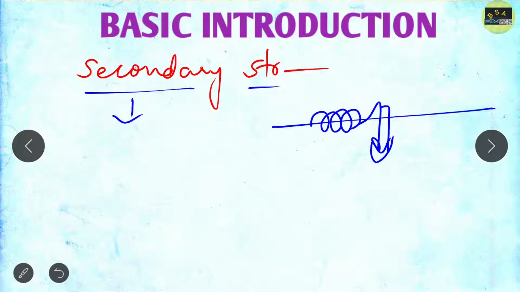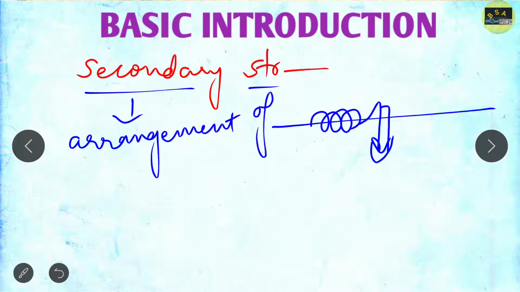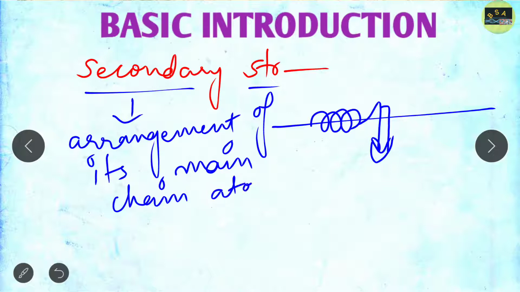The protein secondary structure describes, just note it down, the arrangement of its main chain atoms. Clear?